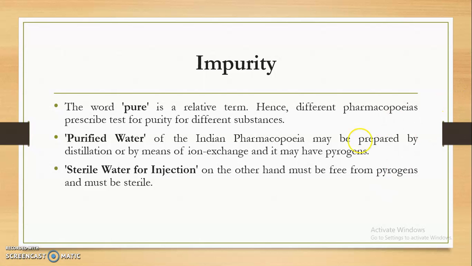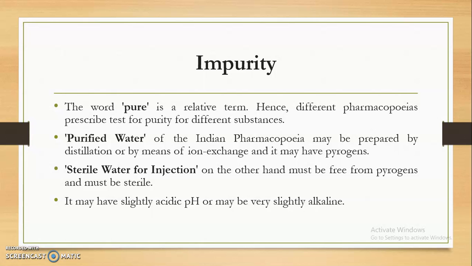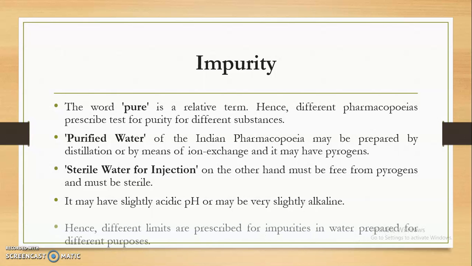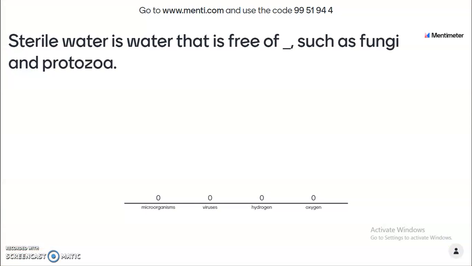Then, it may have a slightly acidic pH or may be very slightly alkaline. Hence, different limits are prescribed for impurities in water that is prepared for different purposes. So this is about what is the meaning of impurity. In the next video, we will see the meaning of sources of impurities.